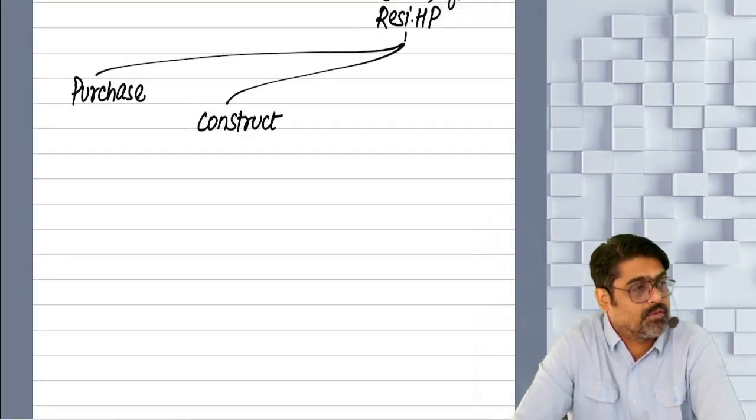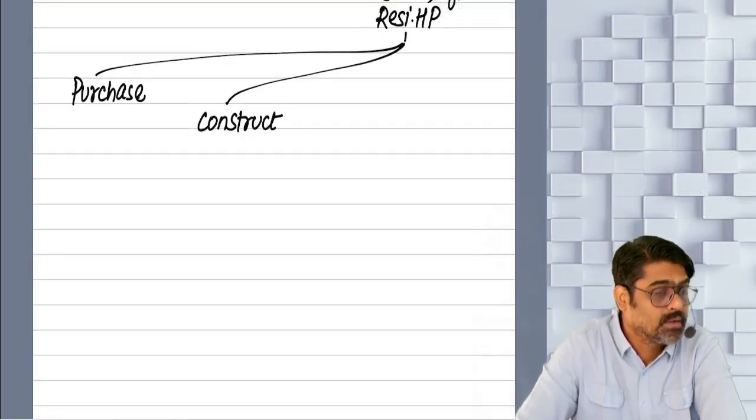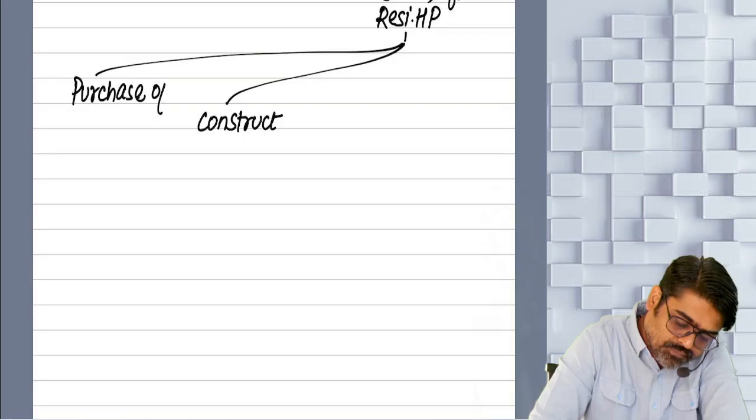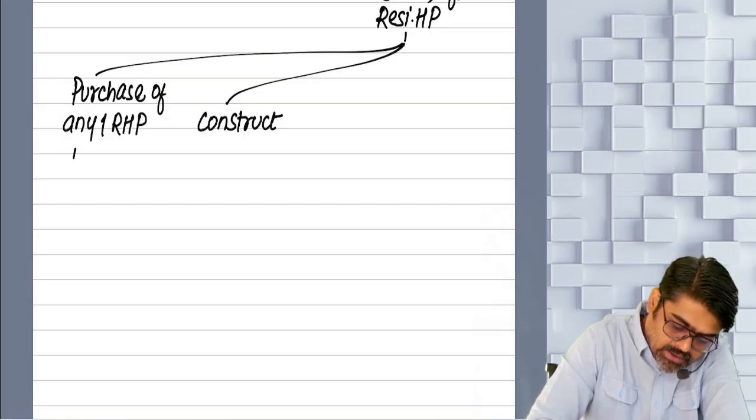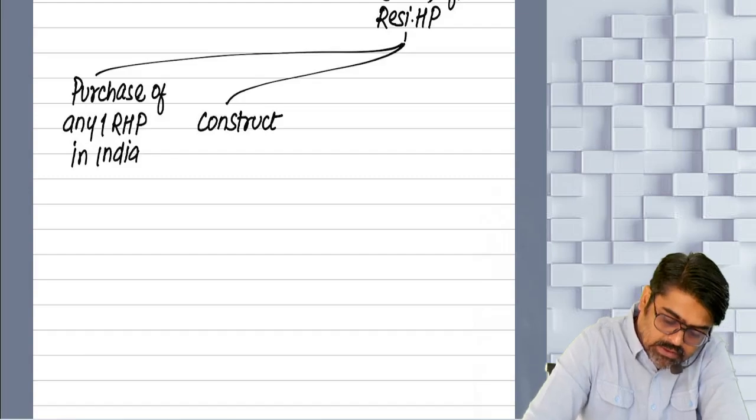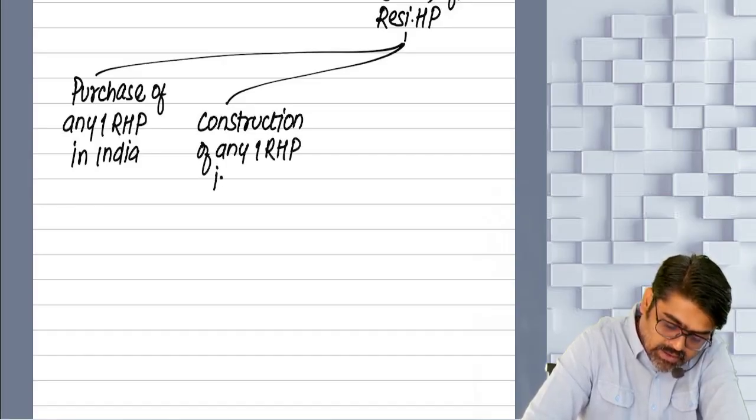How many properties should be constructed? Purchase of any one residential house property in India. Construction of any one residential house property in India.